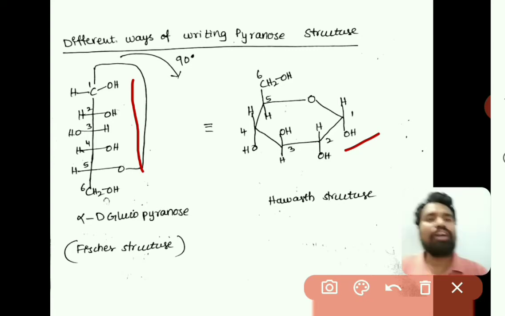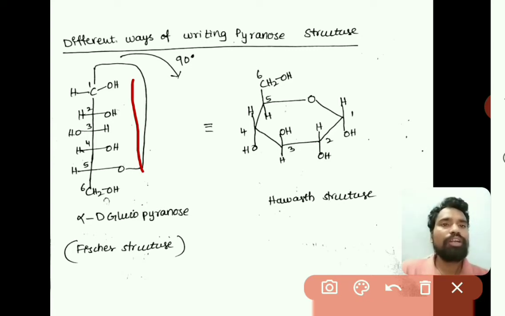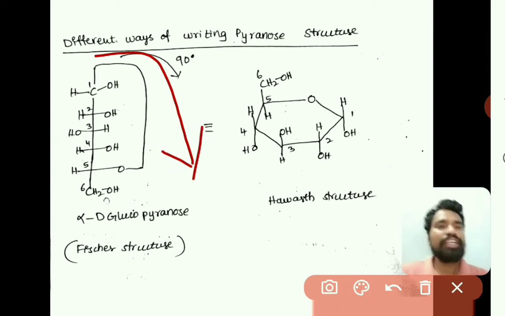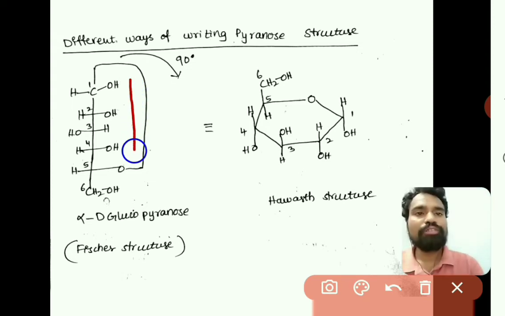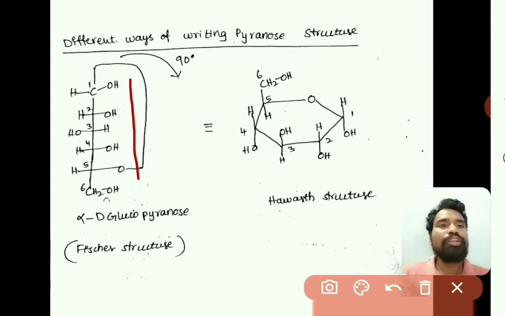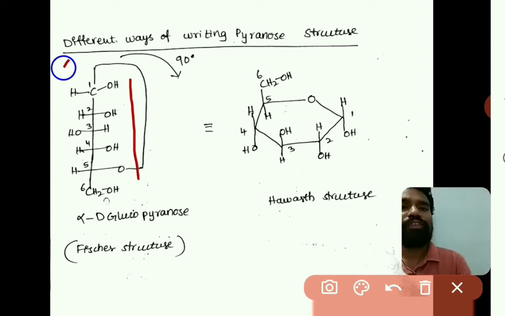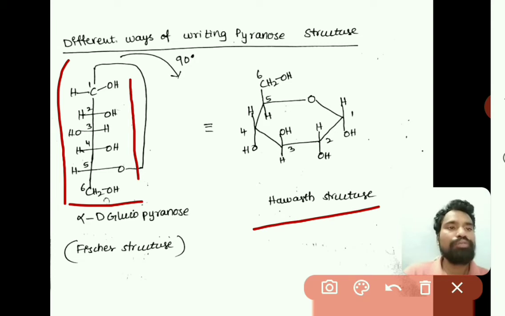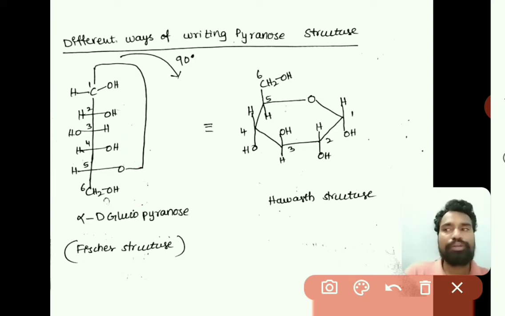Similarly all groups, because we are rotating towards the right side about 90 degrees. So automatically all the groups on the right side will be in the downward direction, and those on the left side would be in the upward direction, right. So this is the Haworth structure of alpha D-glucopyranose.